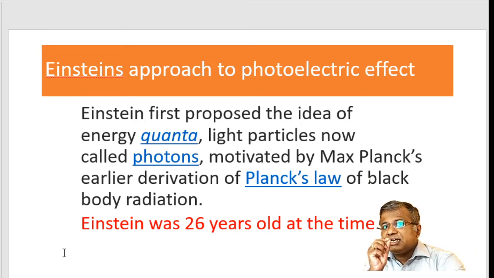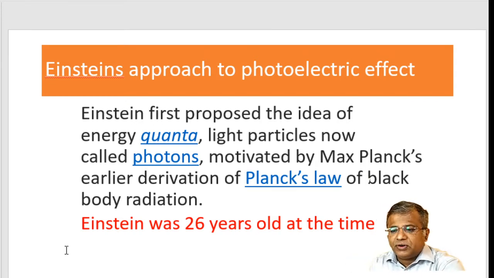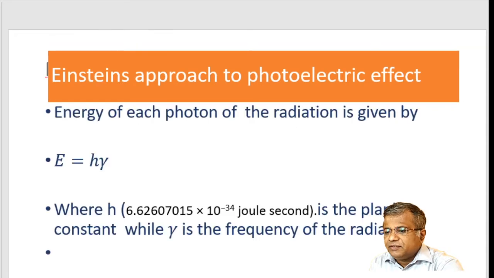These are discrete. The meaning of this word discrete is separate. He said that light consists of a stream of photons, and every photon has an energy which we already discussed, given by E is equal to h mu, where the value of h is nothing but the Planck's constant. It is 6.626 into 10 raised to minus 34 joule second.